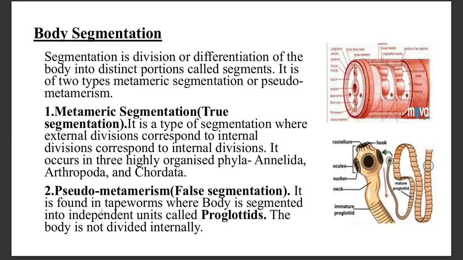And pseudometamerism means false segmentation. That means the external segmentation is not according to the internal segmentation. This type of segmentation is in Taenia solium, a flatworm. The body is divided into different proglottids: immature, mature, and gravid.